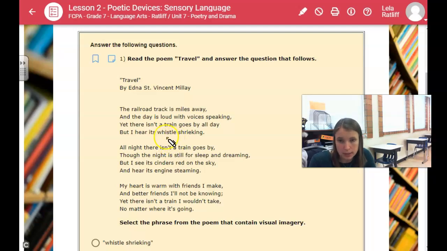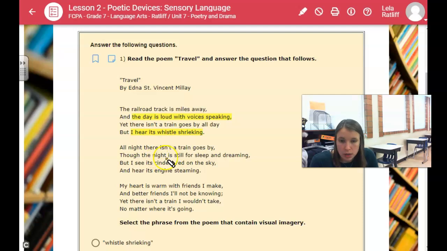So right away, I can tell they're appealing to my sense of hearing because it says the day is loud with voices speaking. And it also says, but I hear its whistle shrieking. So I can kind of imagine what all of this is going to sound like. It's like a busy railroad track with whistles and people talking.